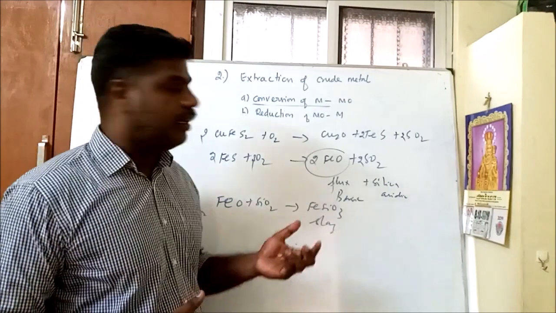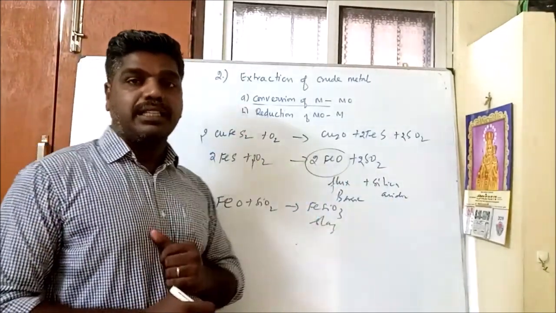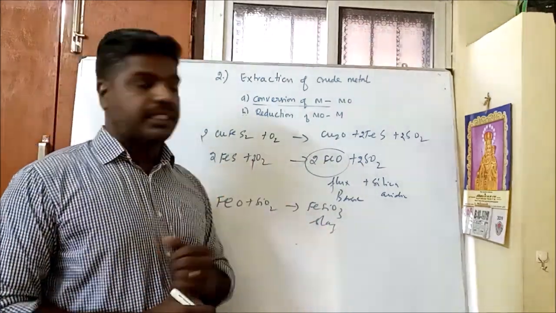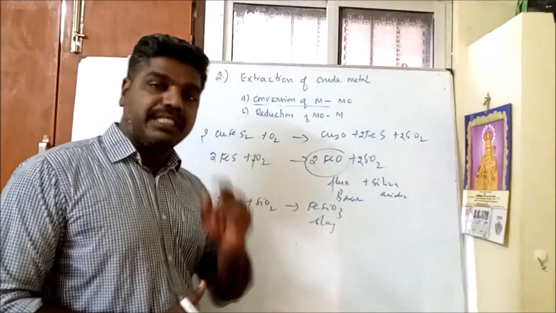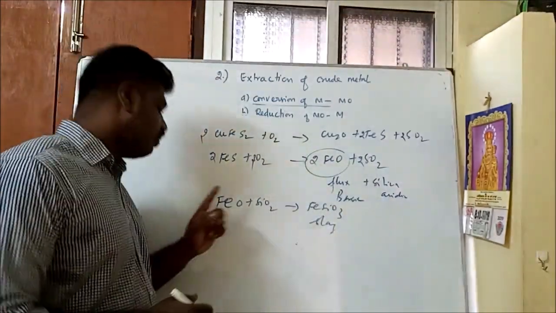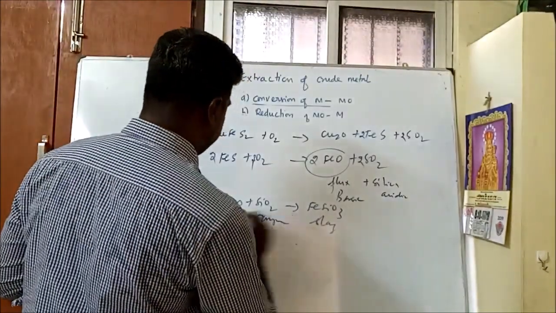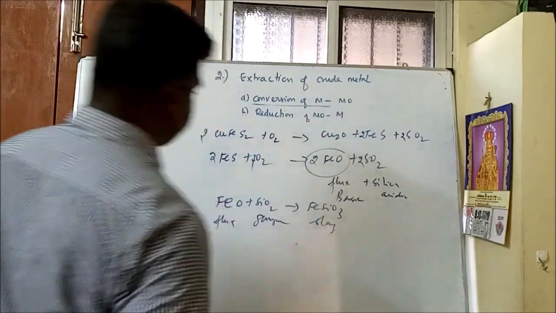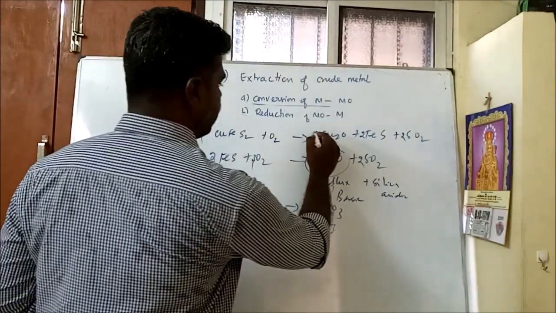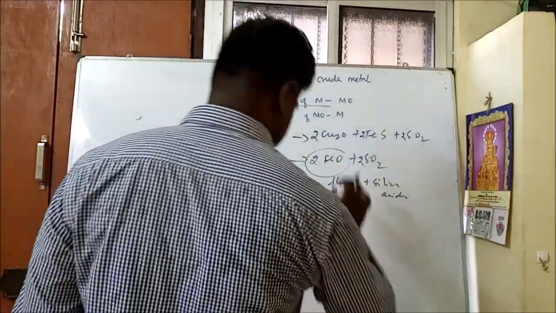Students, listen to the last example. When impurities like silica are present, we must use calcium oxide as a basic flux. But here, in order to remove ferrous oxide, we add silica, which is acidic in nature. It reacts with the flux forming slag. Gangue plus flux gives slag. This is called gangue, this is called flux. This is the equation, and I think you can balance it also.